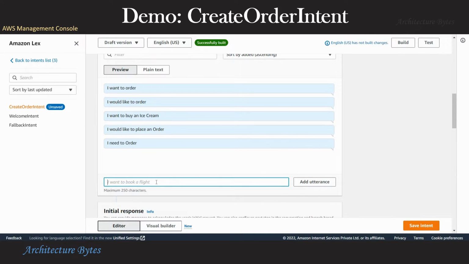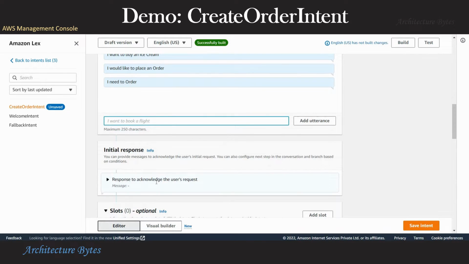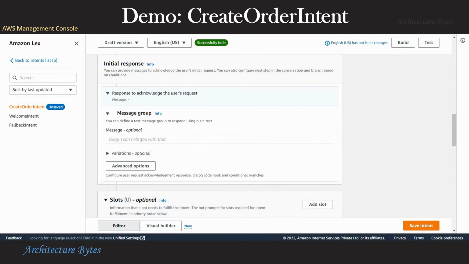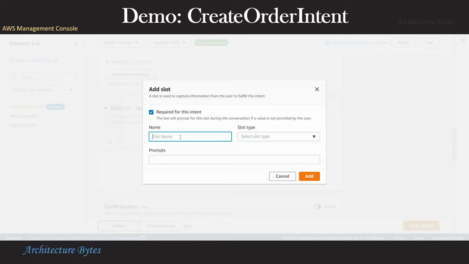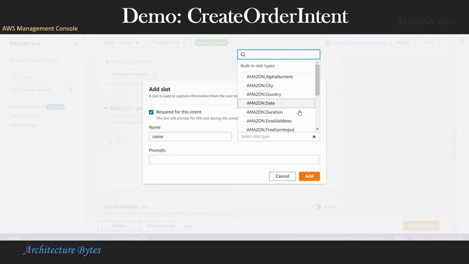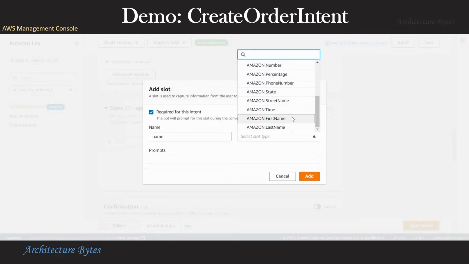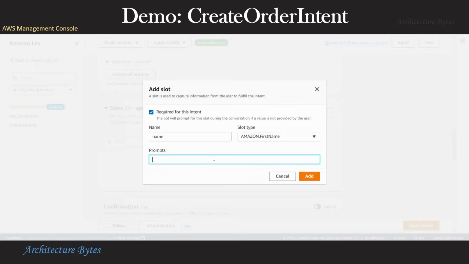Okay, so we have provided plenty of utterances. Let's move on to initial response. Now, under slots, we will provide information about the data we want to elicit from the end users. For example, we want to find the end user's name, right? So we add a slot called name and a built-in slot type called Amazon.firstName and prompt the user, what is your name?